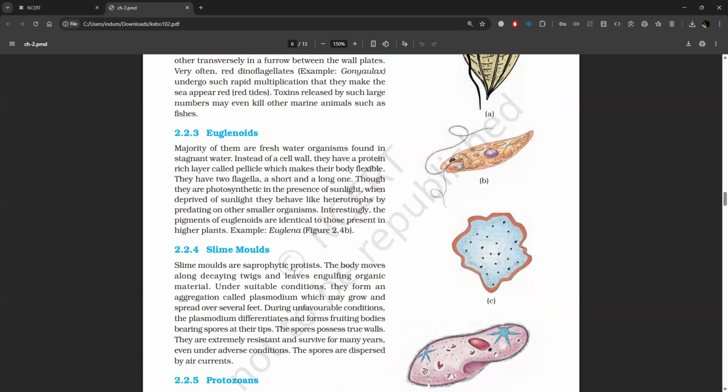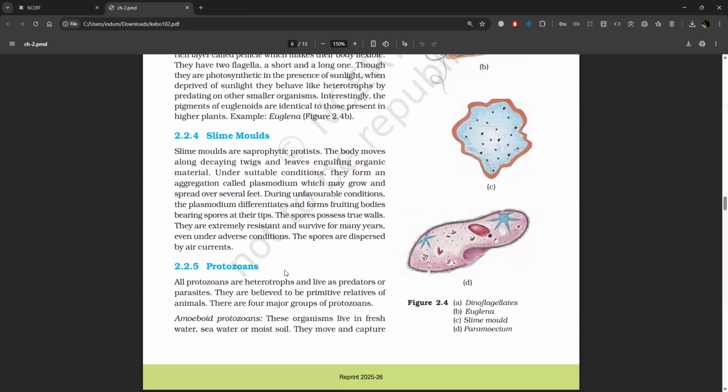Though they are photosynthetic in the presence of sunlight, when deprived of sunlight, they behave like heterotrophs by predating on other smaller organisms. Interestingly, the pigments of euglenoids are identical to those present in higher plants. For example, Euglena, figure 2.4b.